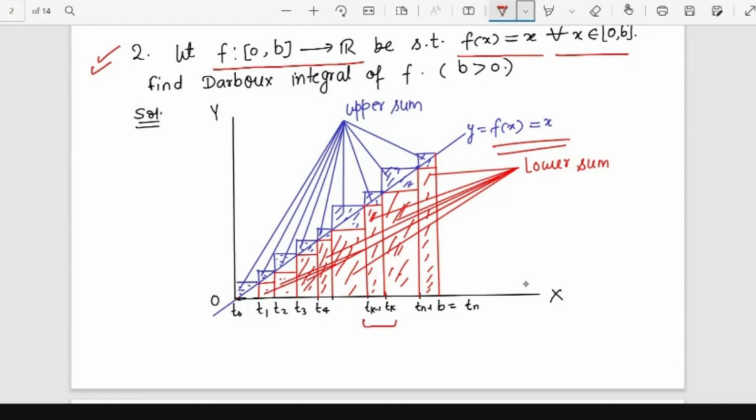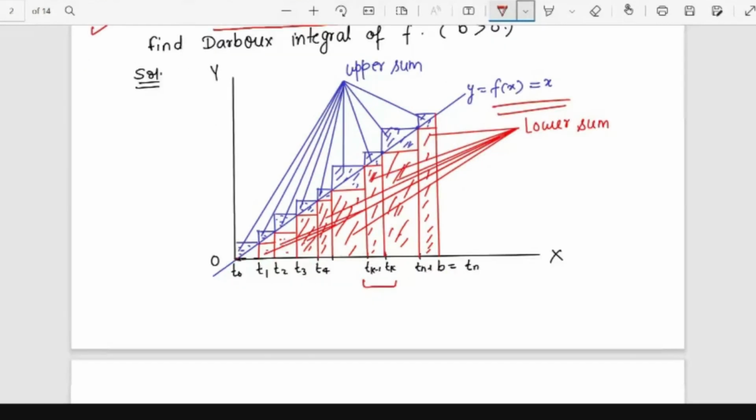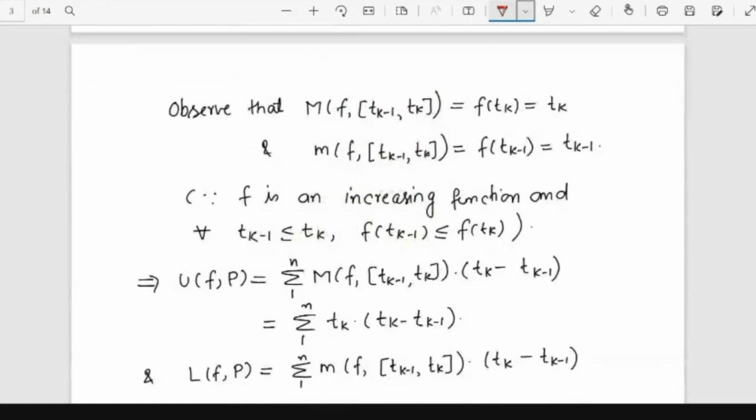You see the blue area: by picking up the upper heights, I made some rectangles, and by picking up the lower heights, I made the red rectangles. The rectangles covering the blue area are the upper sum, and the rectangles covering the red area are the lower sum. So in the picture itself, you can see what the lower sum and the upper sum are for this particular function. Now we'll see the mathematical part.